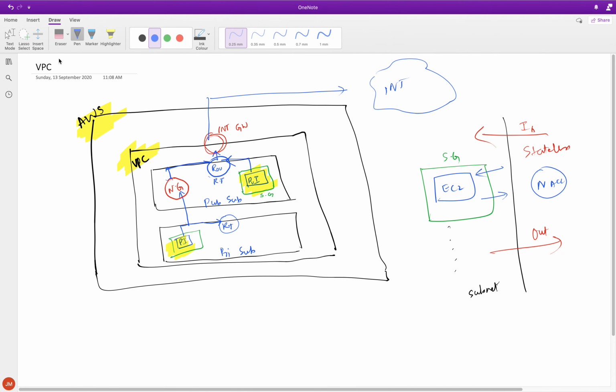So think of it this way. This is one VPC. Let's say we have another VPC here. We have one more VPC here, and we want to talk between this VPC and the other VPC. In that case, we can do that using what we call peering. So these both VPCs will be able to talk to each other.